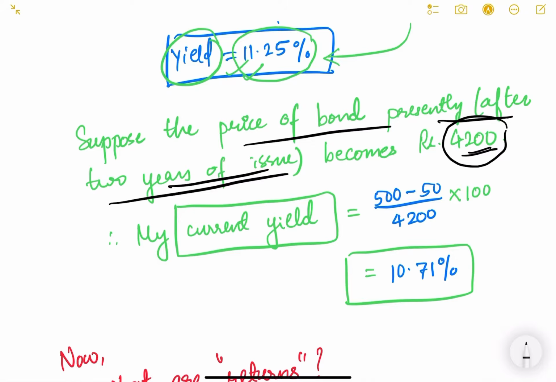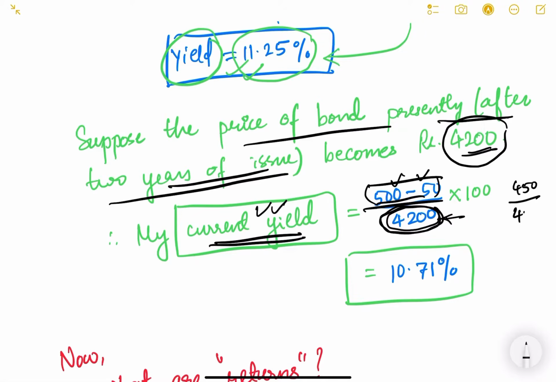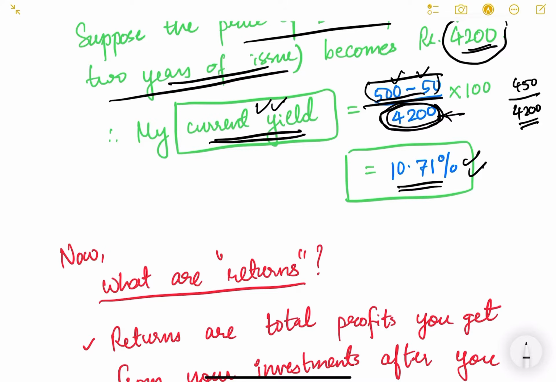In that case, we calculate another parameter known as current yield. Current yield is the same as yield, but here you use net income in the numerator and in the denominator you use the current price of that bond. For whichever year you are calculating the current yield, you divide by the current price. My net income is 500 minus 50, that is 450, divided by 4200 because this is the current price for that year. When you calculate this, you get 10.71%. So this is your current yield. Just try to remember these simple concepts.